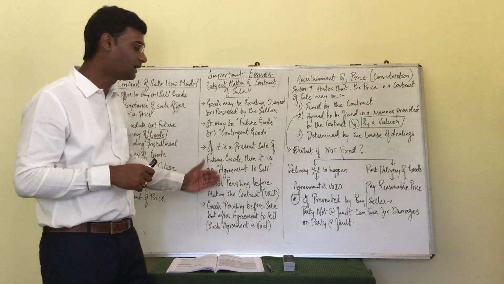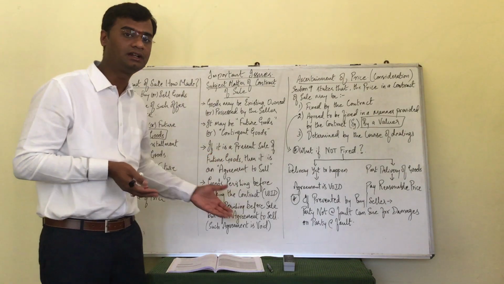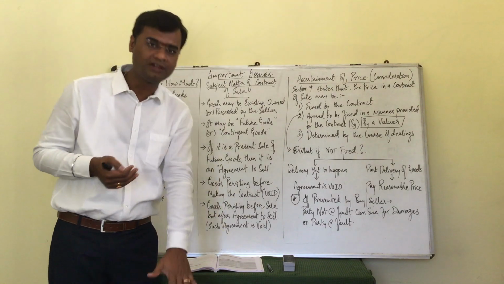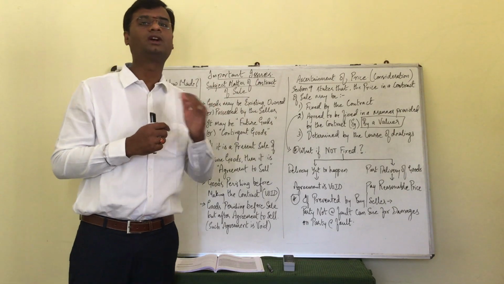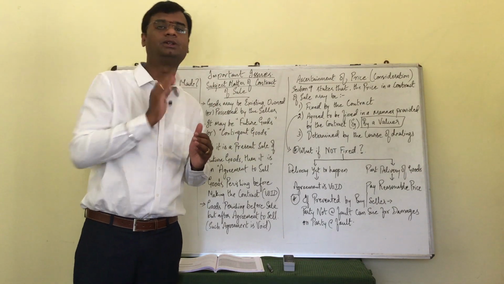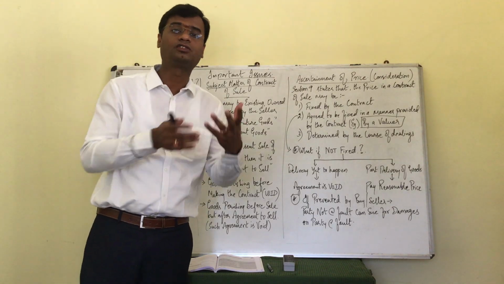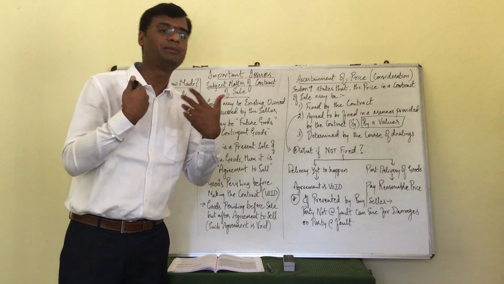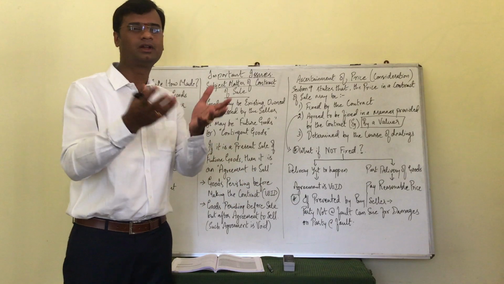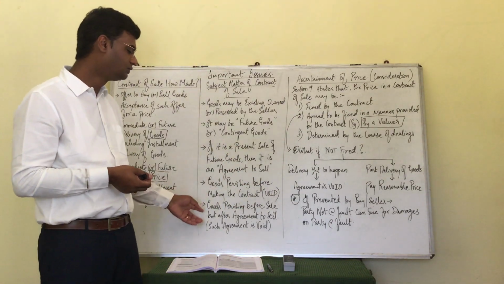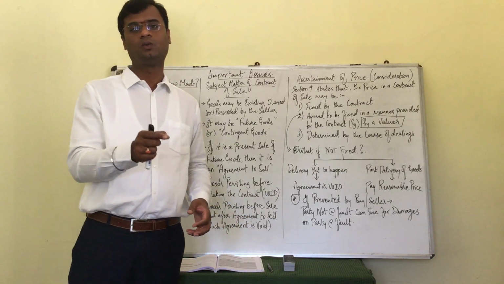That is the scenario. The earlier scenario was pretty easy, where buyer and seller did not even know that the goods had perished. Here, when the agreement to sell was entered into, goods were definitely there. Let's say it was there in a warehouse. Now, before concluding the contract, after agreement to sell, the goods are, let's say, destroyed in the warehouse by an act of God, force majeure. Let's say a tsunami has come and hit it, or it is waterlogged, or it is destroyed by fire, whatever could be the reason, then goods perishing before sale but after agreement to sell, such agreement is also void.